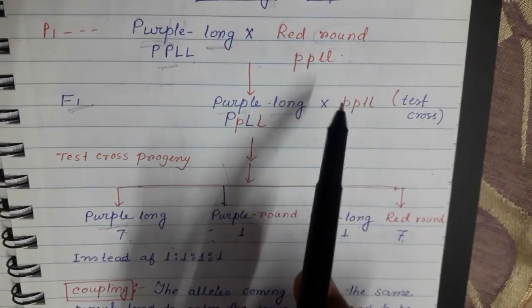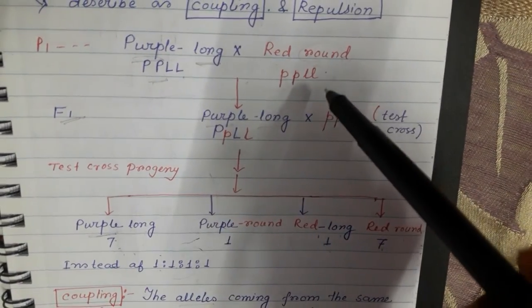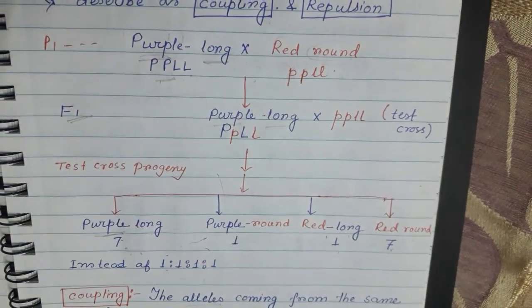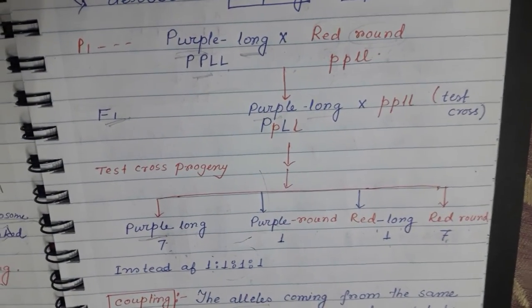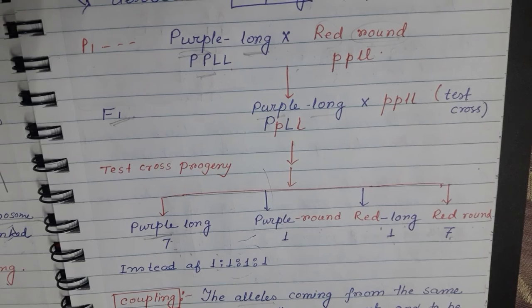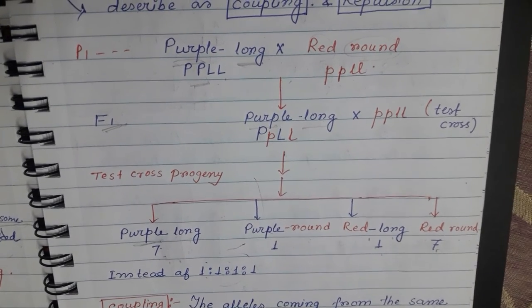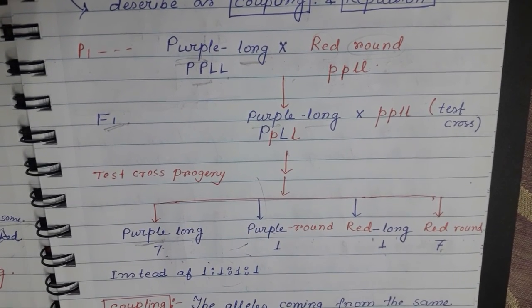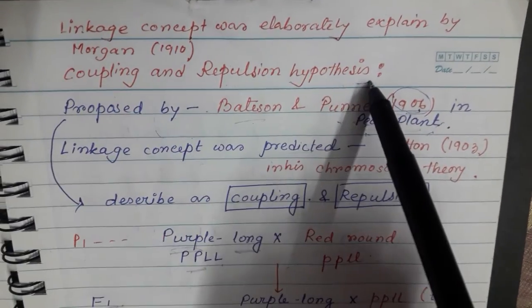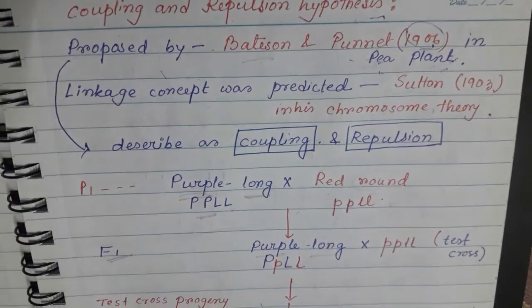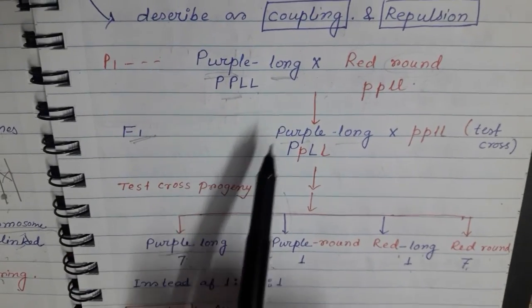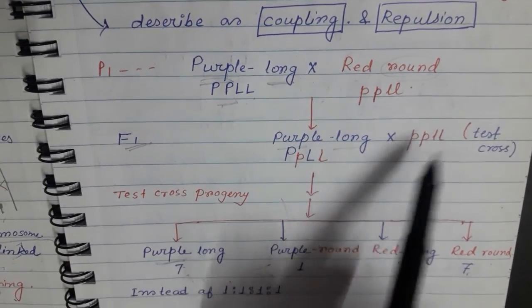Based on their experiment, Morgan explained the linkage concept. Bateson and Punnett explained this concept as the coupling and repulsion hypothesis. First, we explain the experiment of Bateson and Punnett.